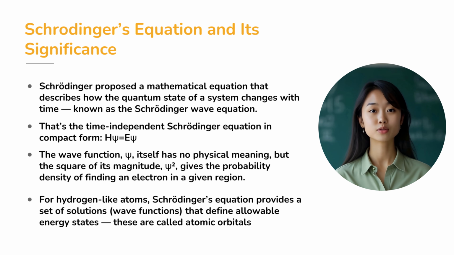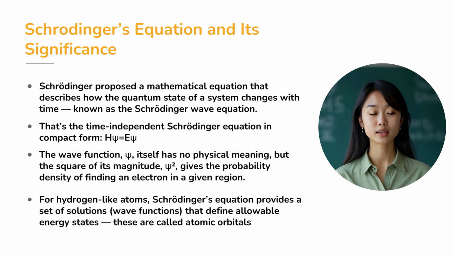In its time-independent form, it is written as capital H followed by psi equals capital E followed by psi. Here, capital H stands for the Hamiltonian operator, which represents the total energy of the system, including both kinetic and potential energy. The symbol psi represents the wave function, and capital E stands for the energy of the electron. While psi itself does not have any physical meaning, the square of psi, written as psi raised to the power 2, gives the probability density, which tells us the likelihood of finding an electron in a particular region of space.